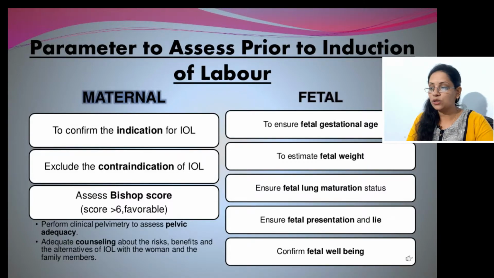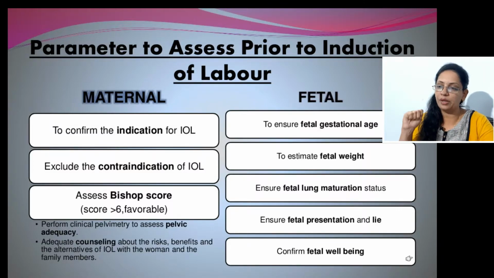We should exclude the contraindications. There should not be contraindications. Bishop score should be 6 or more than that. Then clinically we have to assess the pelvic cavity, that is pelvic shape or size should be adequate. And we have to also counsel about the risks, benefits and alternatives of this induction of labor to patient as well as to family members.